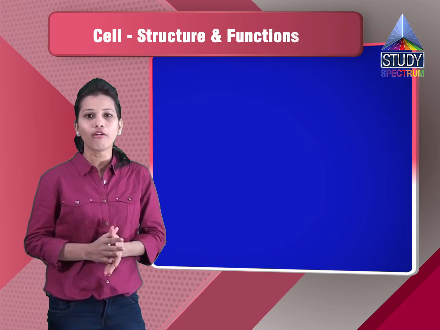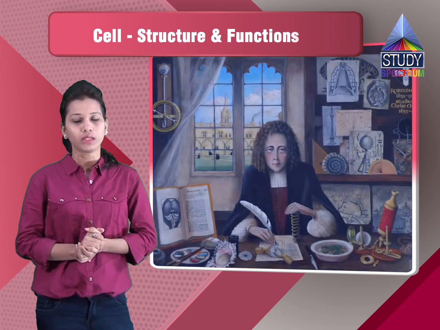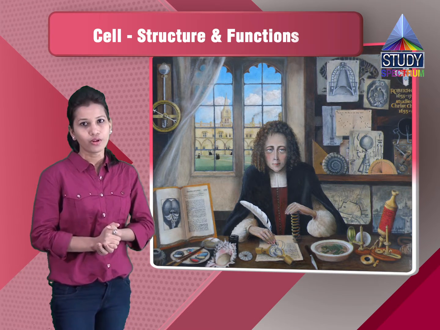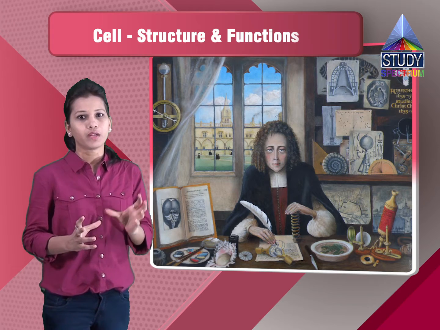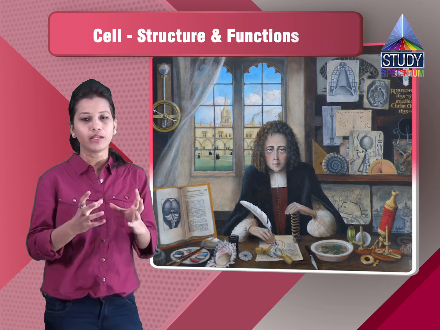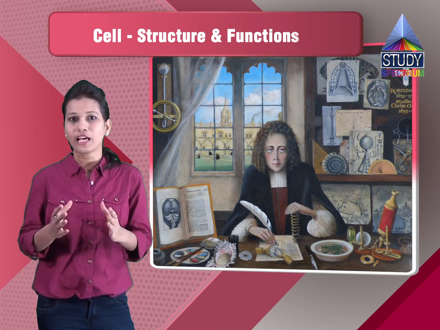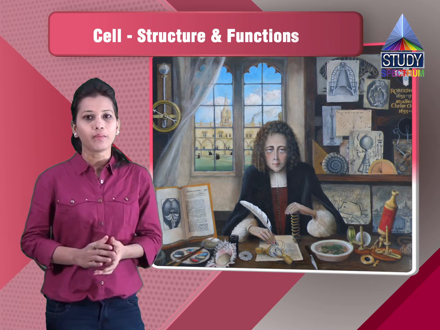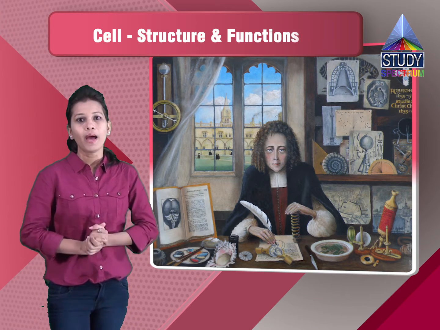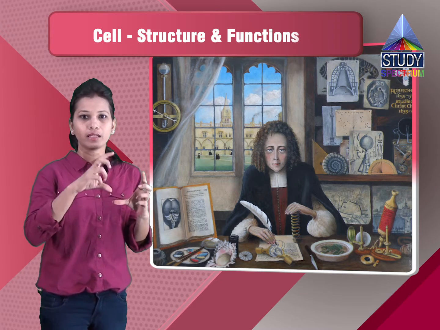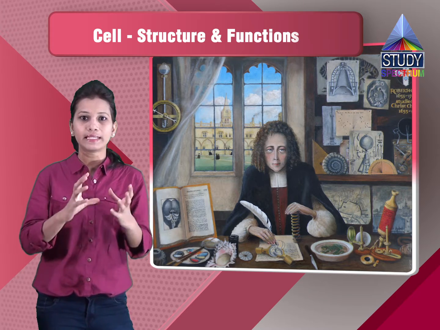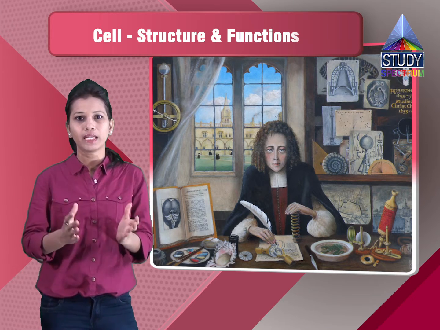Now the discovery of the cell was done by Robert Hooke. He was an English scientist who in 1664 studied a cell of the cork of the tree bark, and he took the tree bark and observed it in a self-composed microscope. That time microscope was not available, so he invented his own microscope and found that there are various parts which are of similar type.